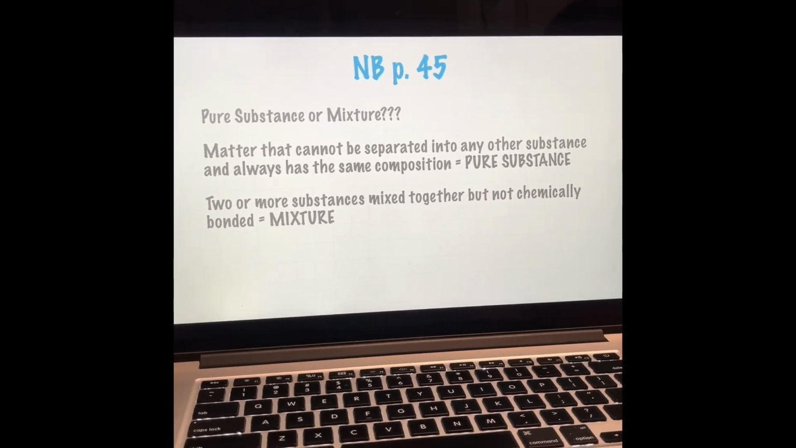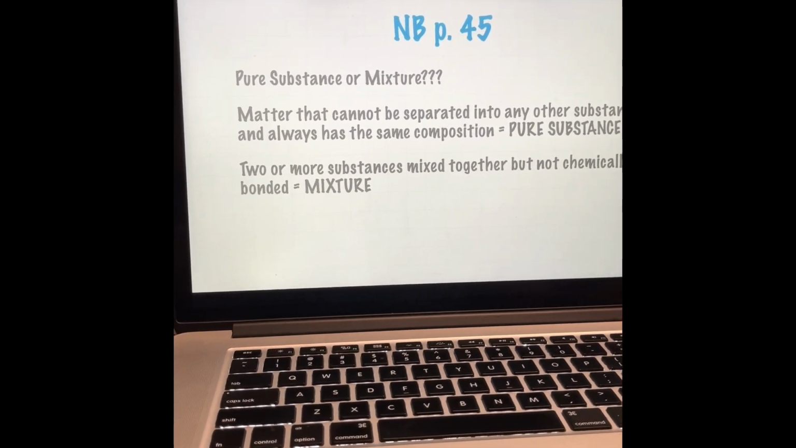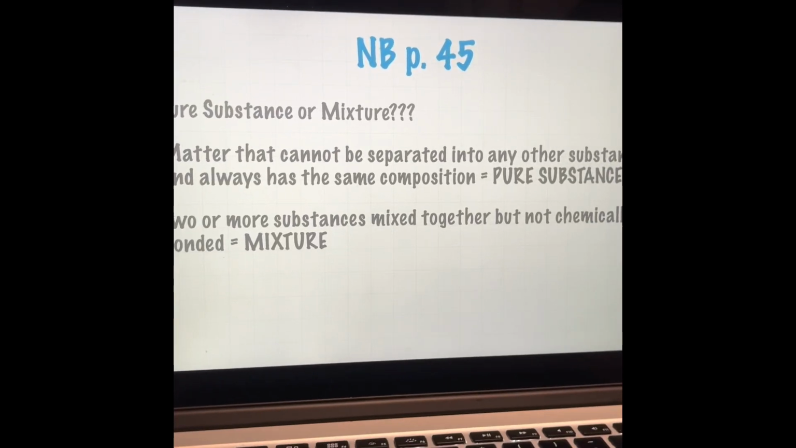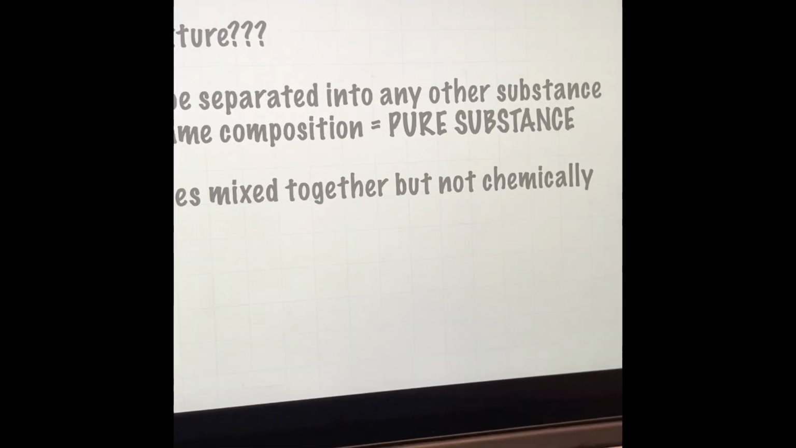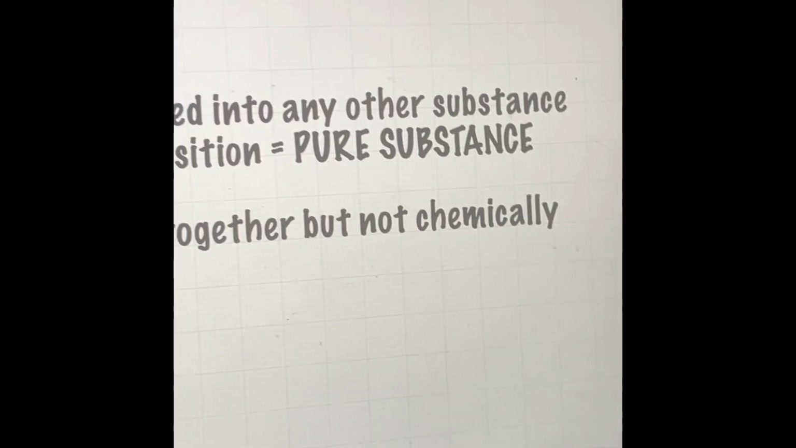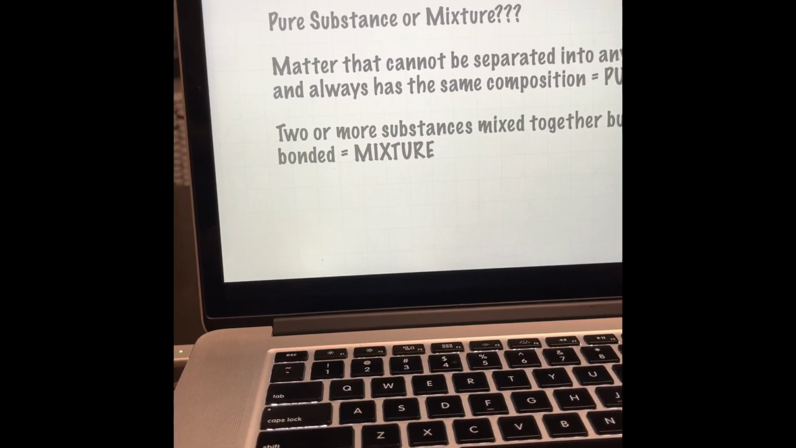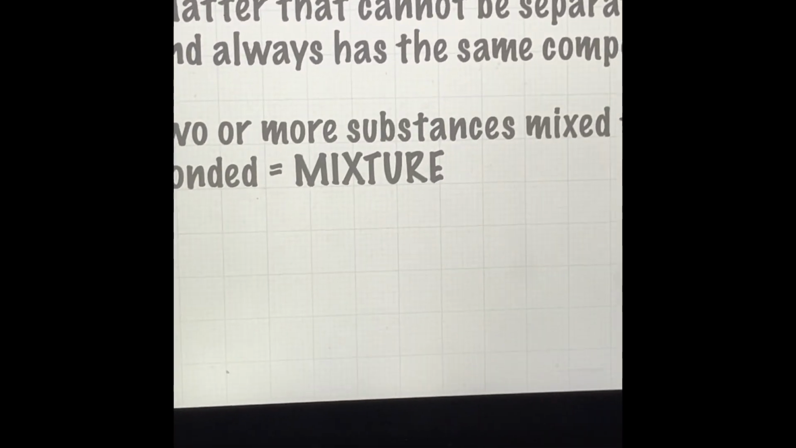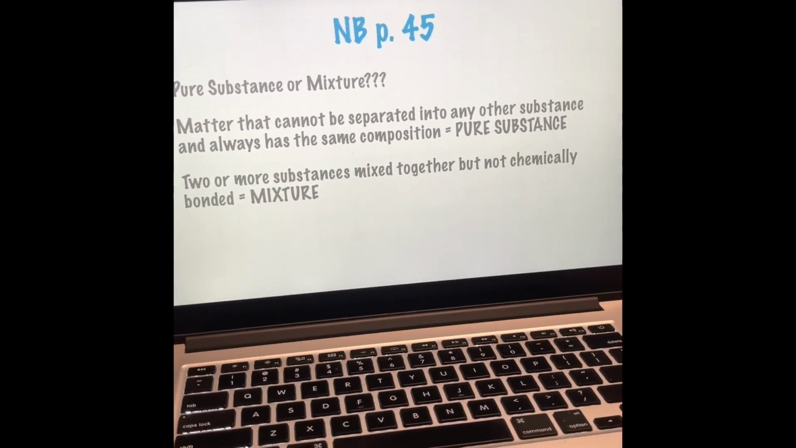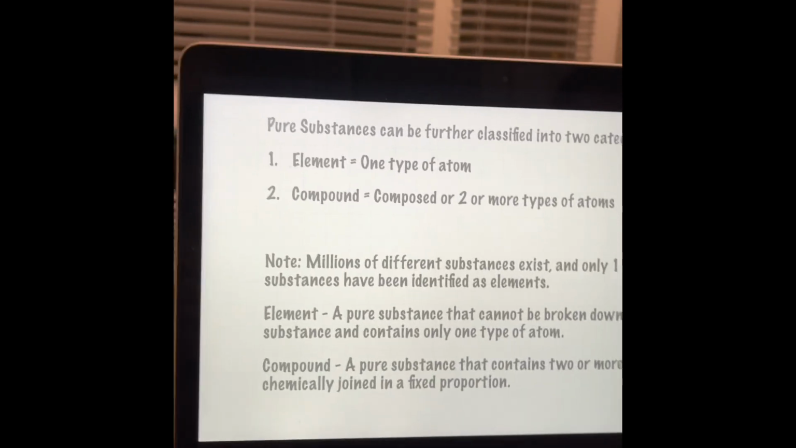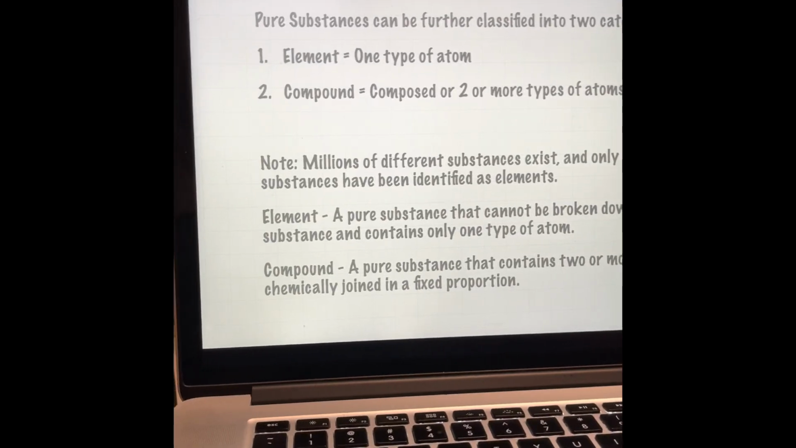One important way to classify matter is as either a pure substance or a mixture. Matter that cannot be separated into any other substance and always has exactly the same composition is classified as a pure substance. A mixture contains two or more substances. Sugar is an example of a pure substance, and sweet tea is an example of a mixture. A pure substance will always have exactly the same composition.